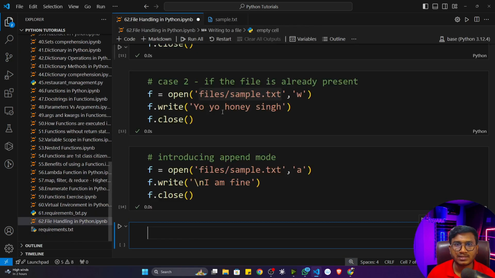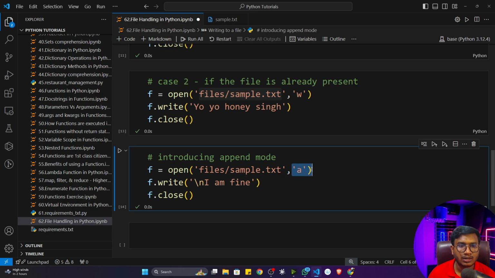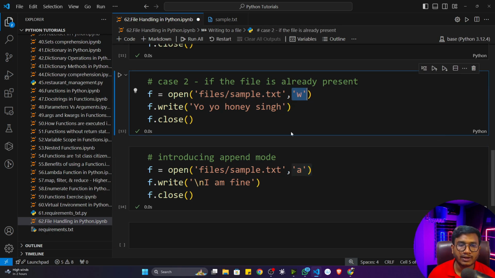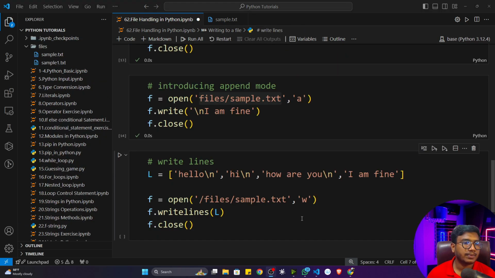That means it won't be replacing the previous content. Now let's say there is a condition where you want to keep the previous content and also have the new content, you can use append mode, or if you want to replace an older file, you can use write mode. I hope this is clear. Now let's say there is a condition where you have a list of lines, a list of strings. You can see I have hello, hi, how are you, I'm fine.